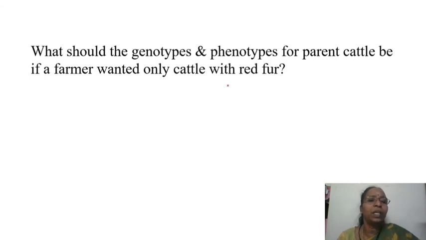Okay, what should be the genotype and phenotype for parent cattle to be if a farmer wanted only cattle with red? We know red is expressed only in the homozygous condition. So the genotype and phenotype, if it is going to be heterozygous, then you will not have red color, right? Red means homozygous.